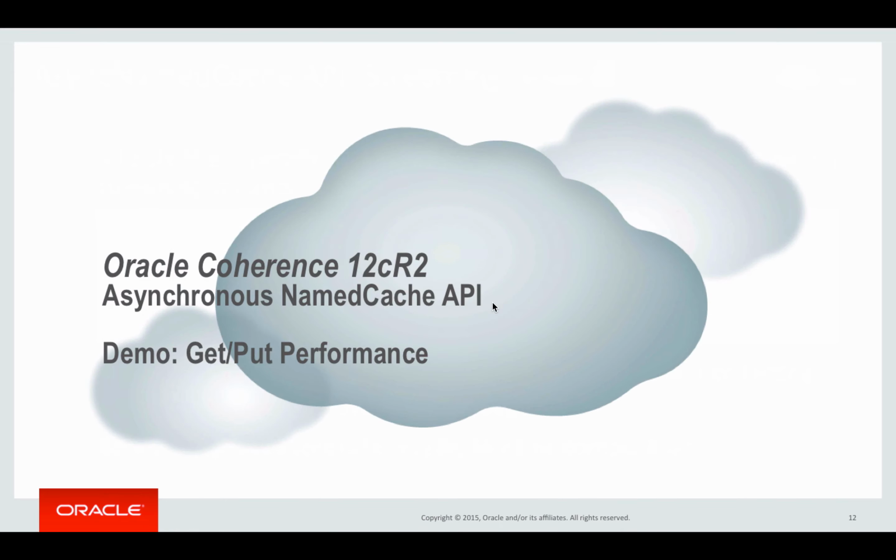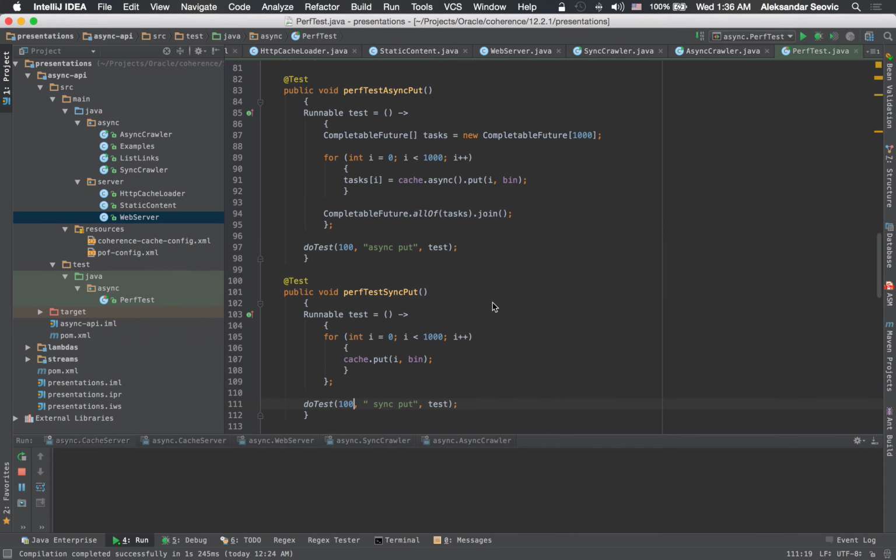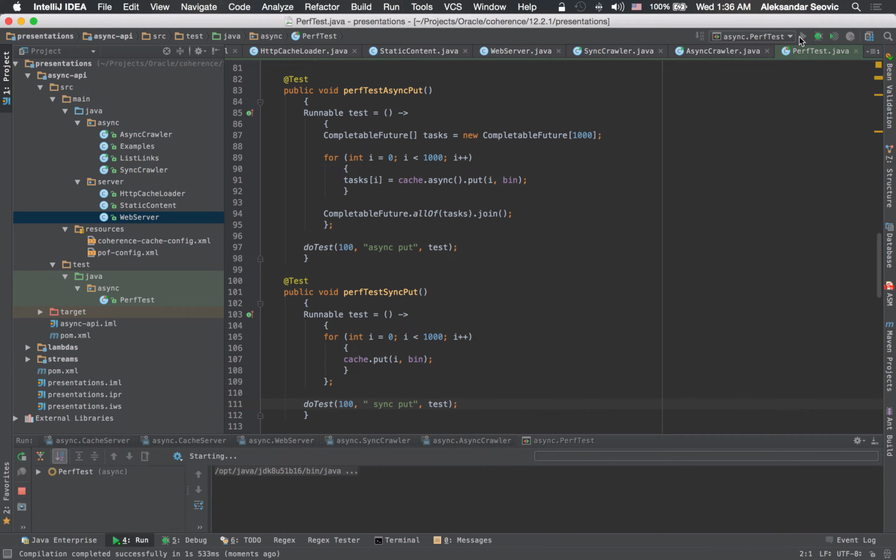So let's look at the first demo, which shows some basic get and put performance differences between the synchronous and asynchronous API. I have two cache servers already running, and I'll start a test because it will take a minute or so to run, and then I'll walk you through the examples.